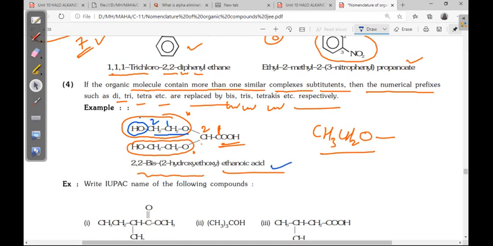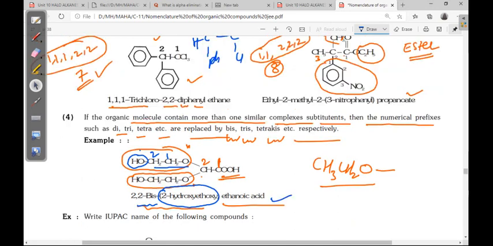So we cannot write di here. Instead of di, we are taking bis. We take bis whenever the substituent is a little complex. Complex means inside the substituent, again one more substituent is there. Suppose this nitrophenyl is there, and one more nitrophenyl is there. In this case also we will take bis, like that.